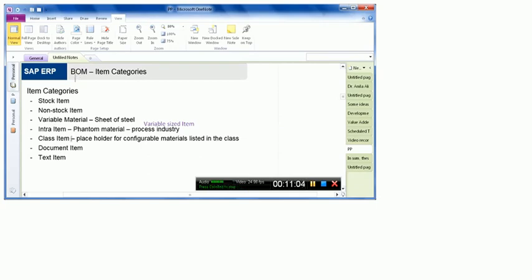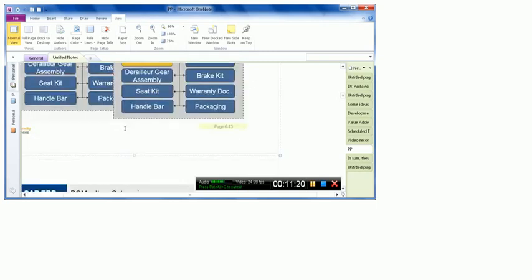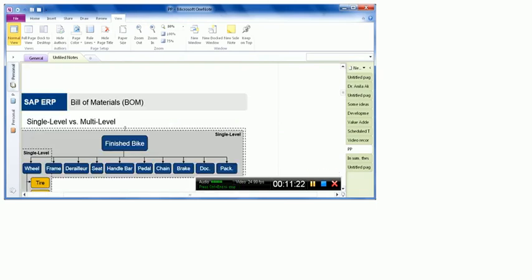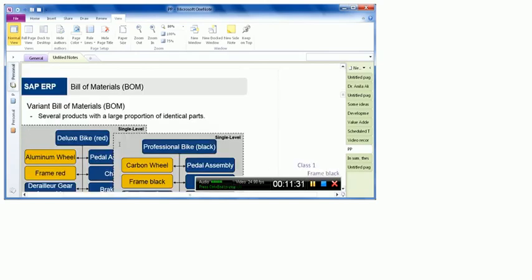Then we have some intra-item or phantom material, that is briefly and simply a sort of semi-finished goods. So a semi-finished good can also be part of the bill of material. Just not exactly, but simply and briefly for the sake of understanding, the wheel assembly in this example is itself a semi-finished good. So we can assign a semi-finished good as a bill of material item to a particular bill of material master data.